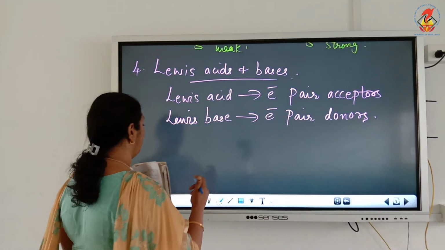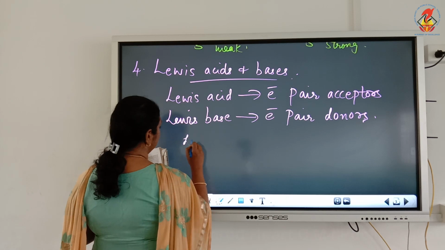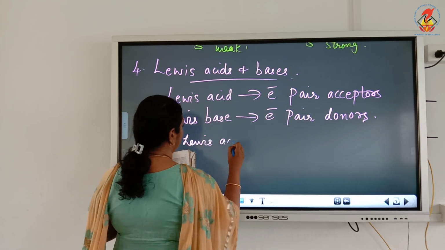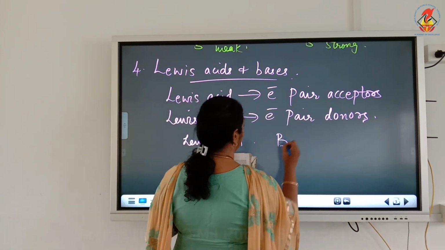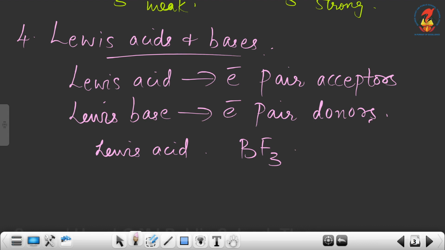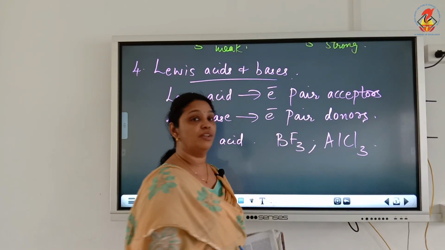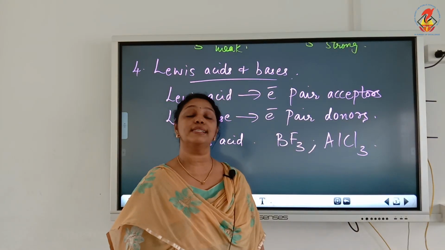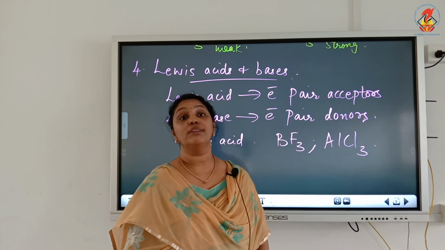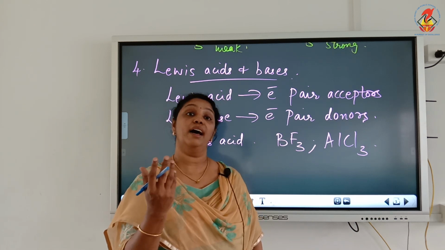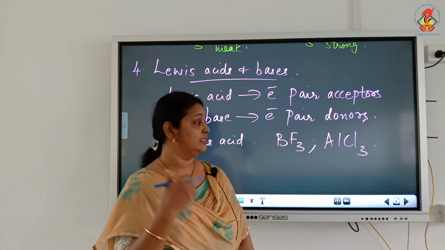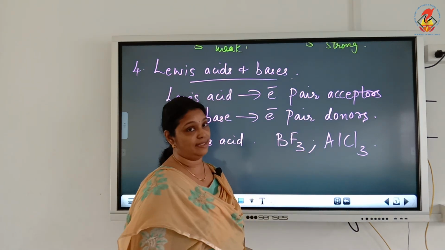A Lewis acid example is BF3, boron trifluoride. Another example is AlCl3, aluminium chloride. You can see the central atoms, boron and aluminium, have only 6 electrons around them. The octet is incomplete, so they are electron pair acceptors, which means they can act as a Lewis acid.